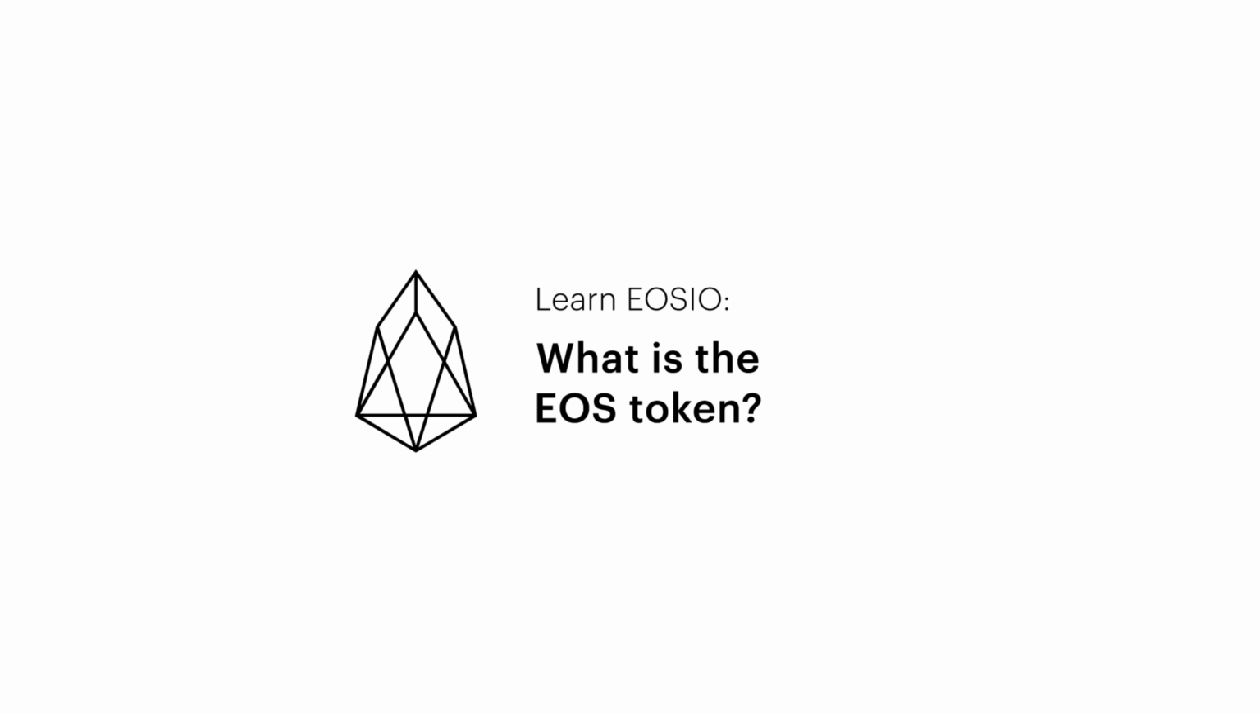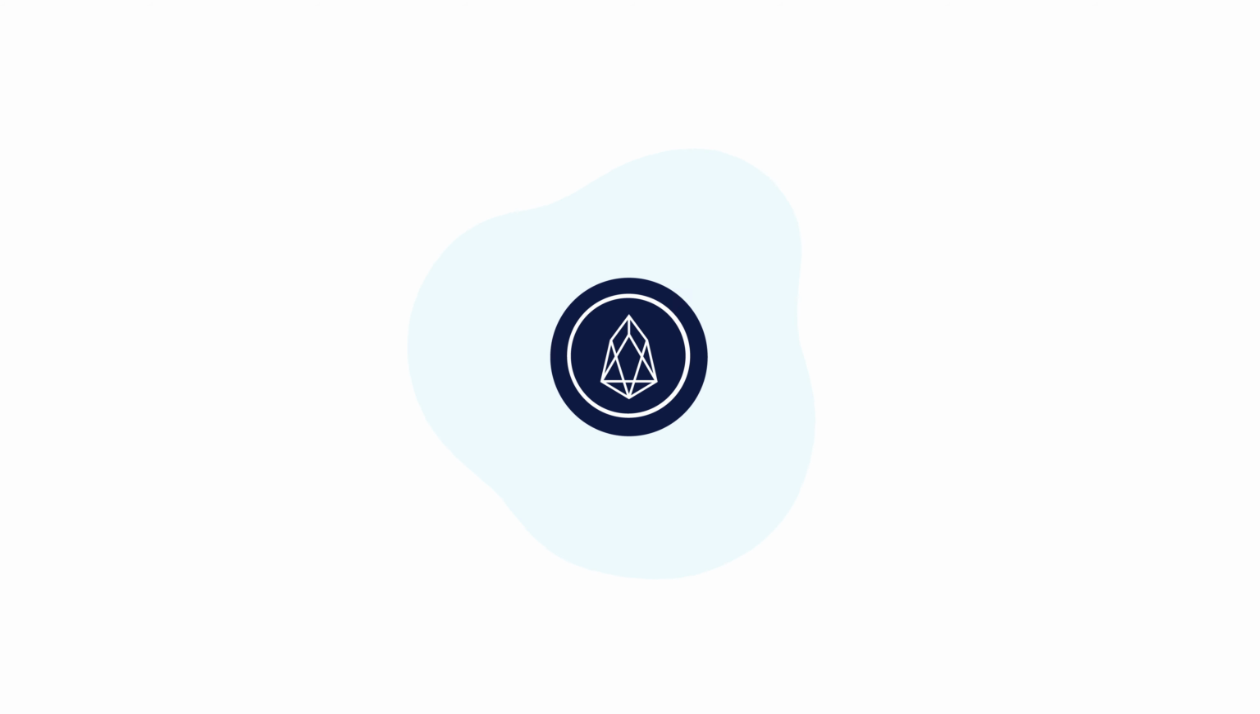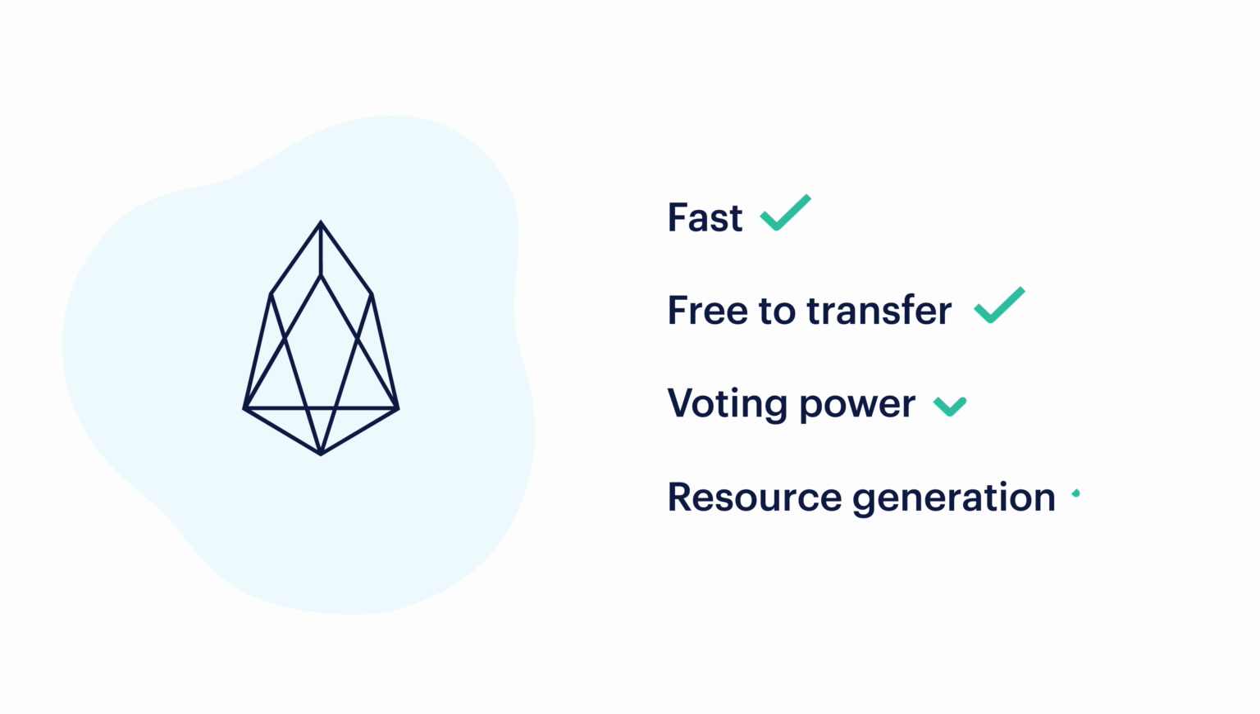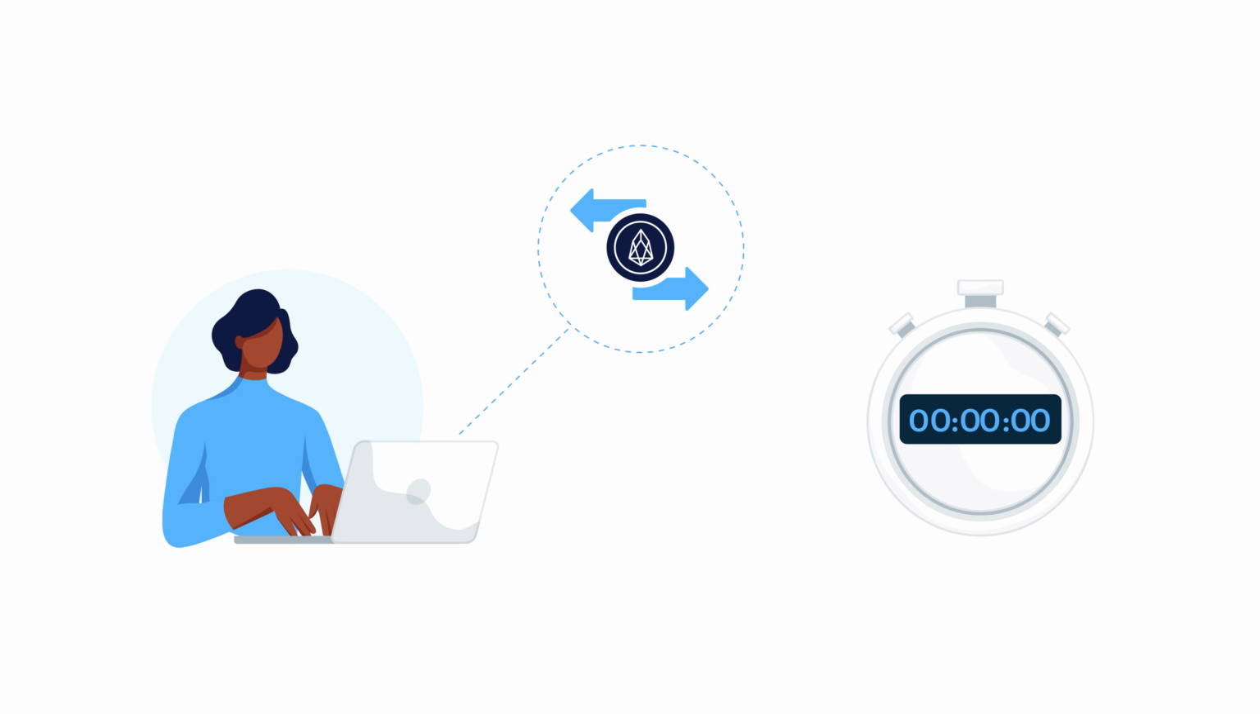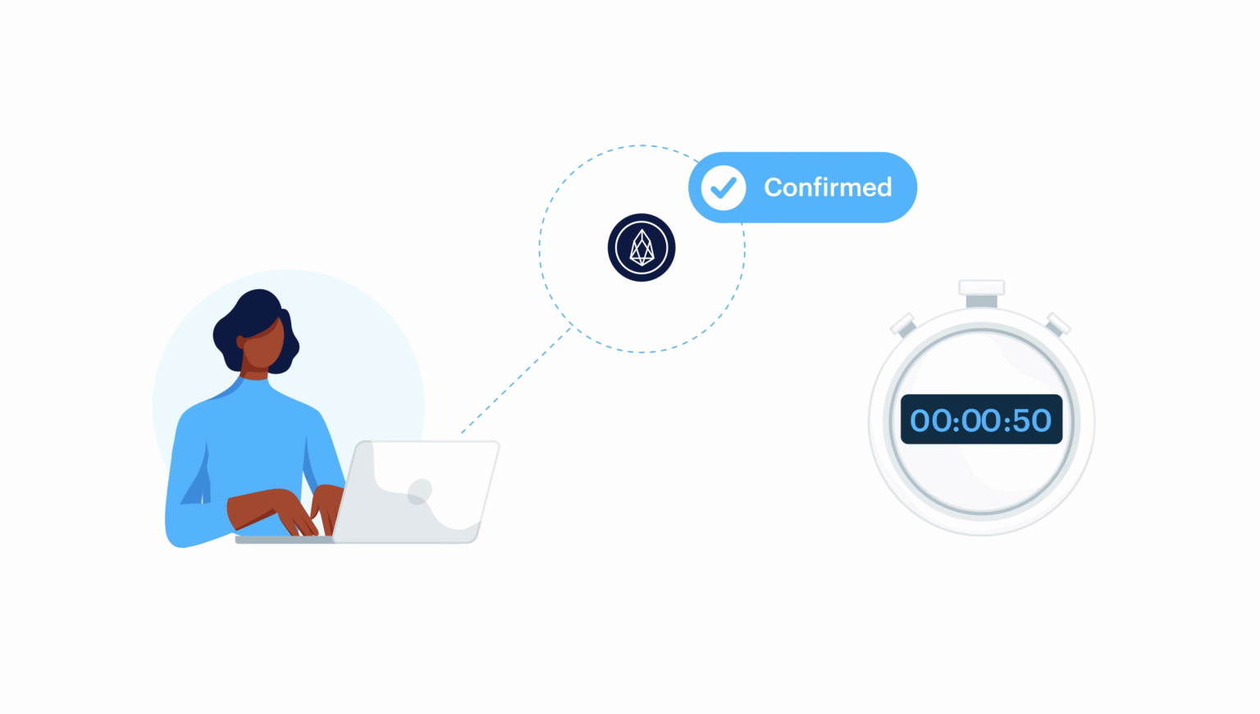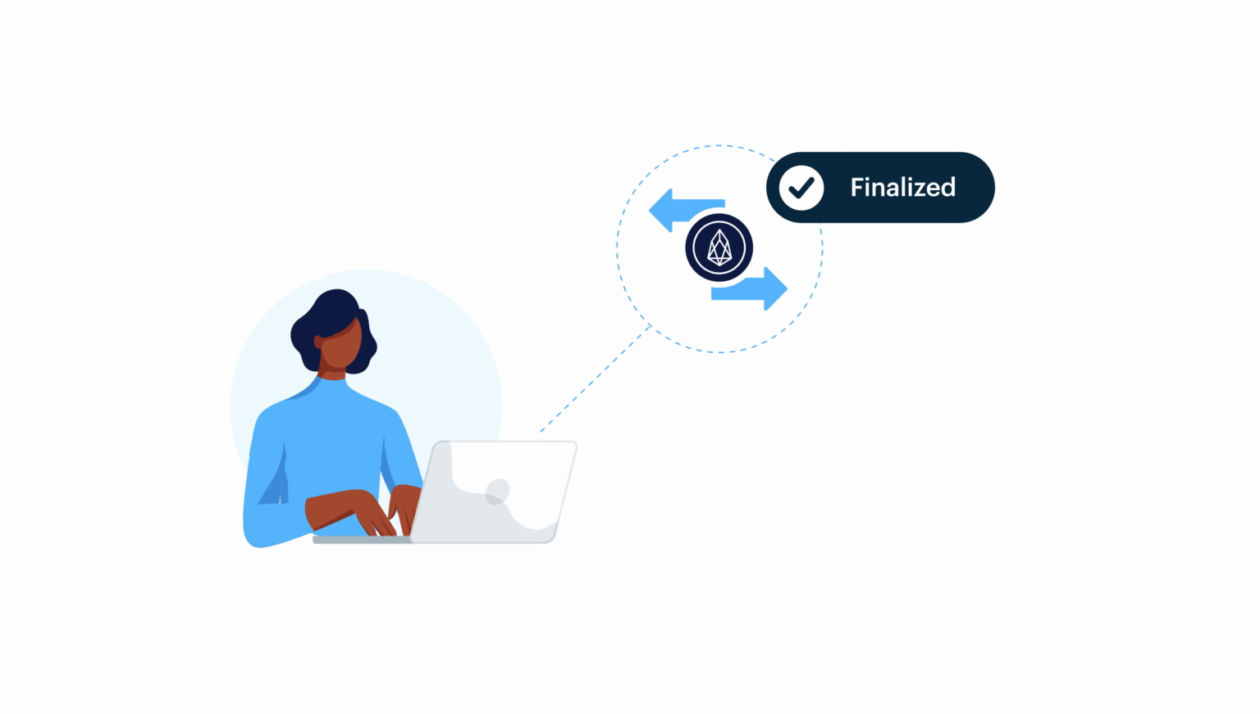What is the EOS token? EOS is a cryptocurrency running on the EOS blockchain. It has 4 distinctive features. First, EOS transactions are fast. Transactions are confirmed in only half a second and finalized in under 2 minutes.